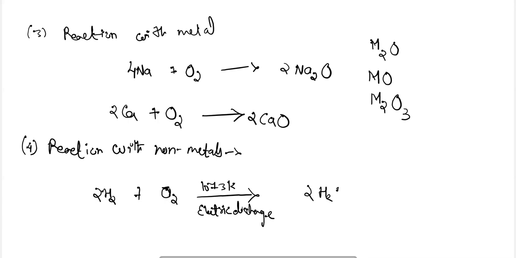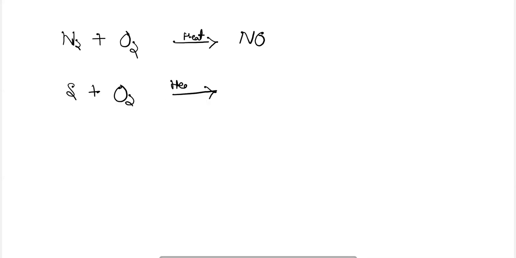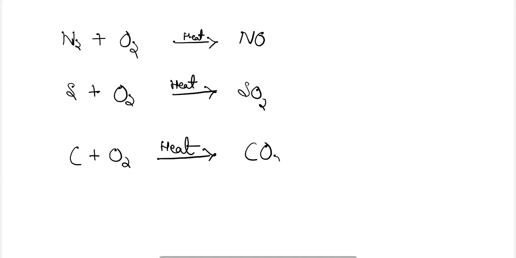It will combine with nitrogen to produce nitric oxide, with sulfur on heating to produce sulfur dioxide, and with carbon. Heating of coal is a good example for producing carbon dioxide or carbon monoxide.